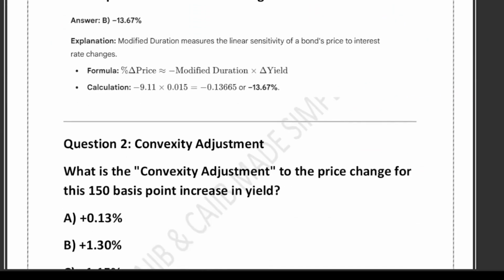Now let's do one more question based on convexity adjustment. Very, very important. So the question is again, the interest rate increased by 1.5 percentage points or 150 basis points.